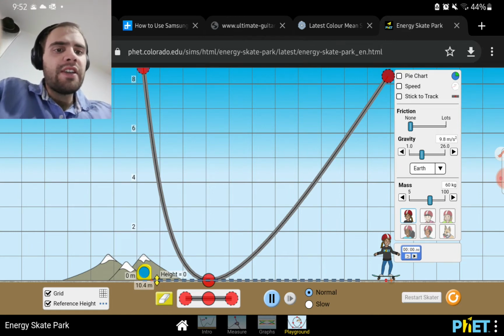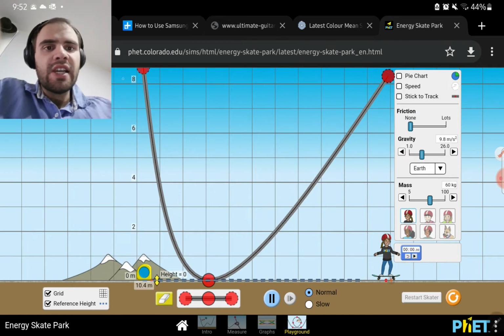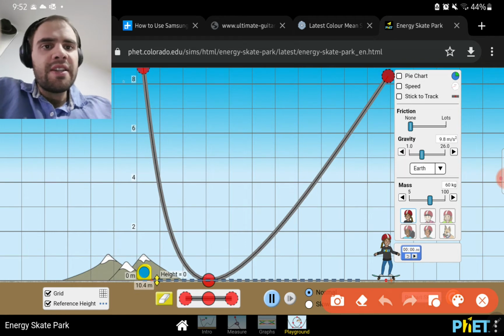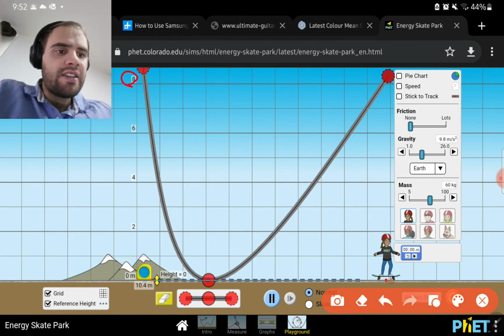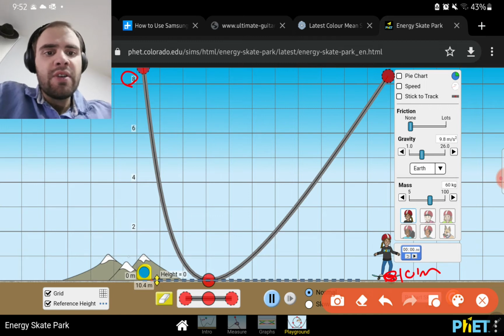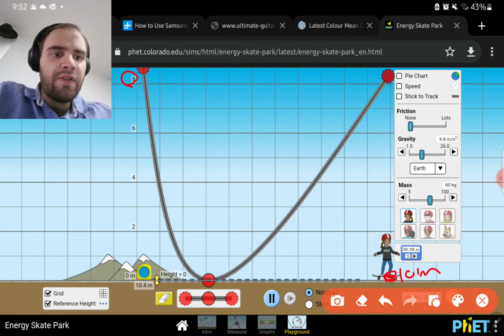So here we have a little skate ramp on one. We also have a graph here. You can see it goes up 8 meters here and it goes out to 10 meters here. We can see each of these blocks is a meter. So 1, 2, 3, 4, 5, 6, 7, 8. And a meter going this way, 1, 2, 3, 4, 5, 6, 7, 8, 9, 10. So we can see that that's 10 meters there.